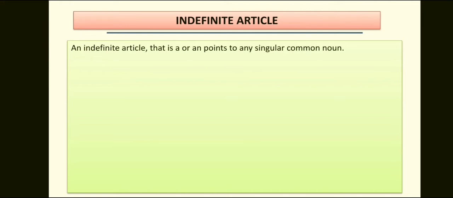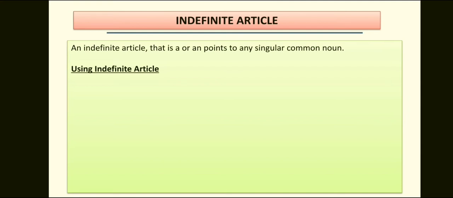So now let us know about indefinite articles. An indefinite article, that is a or an, points to any singular common noun. Indefinite articles are called so because they refer to any one entity or individual in a group and not to a particular entity or individual.